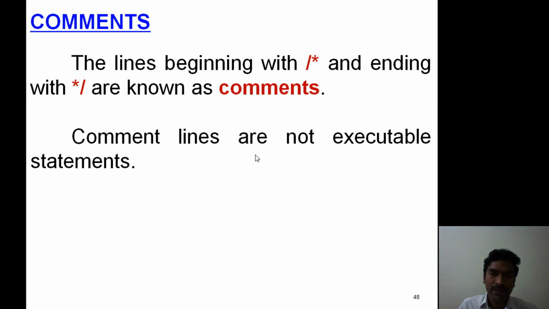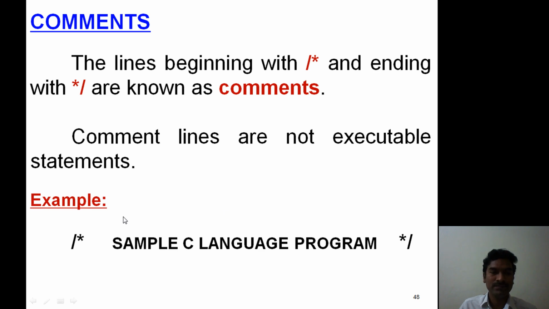So, a good programmer always places a number of comments at every part of the program so that other users can easily understand the program. So it is better to place comments at every part of the program. Okay. Here is an example. Now it starts with forward slash asterisk. Here the comment is: sample C language program. Now this comment ends with asterisk slash.